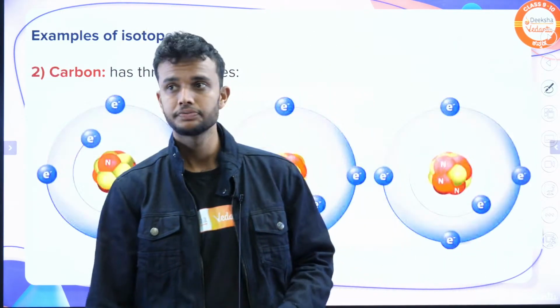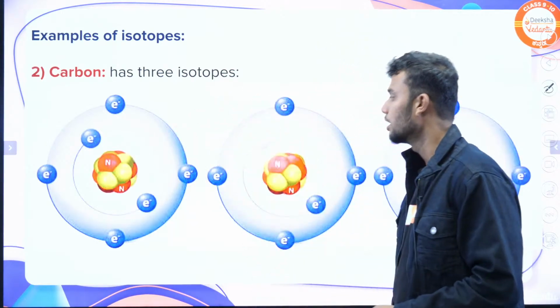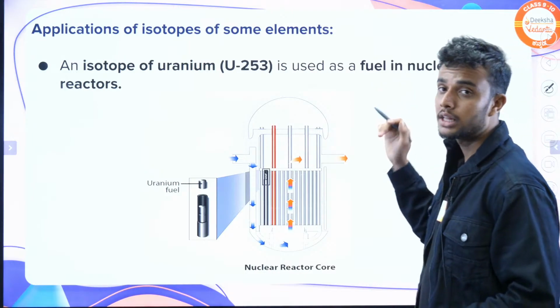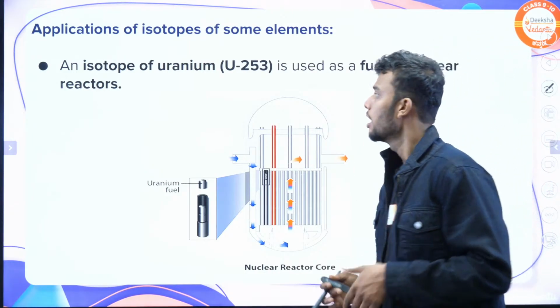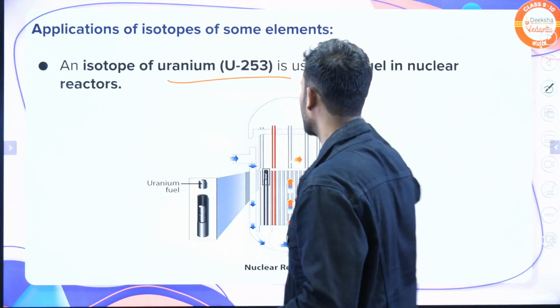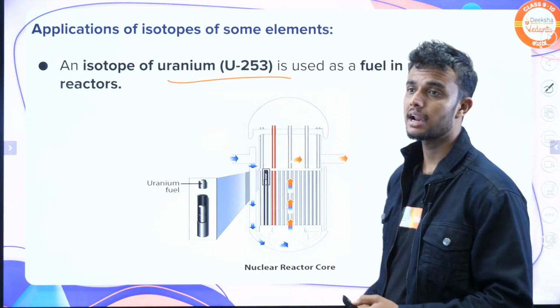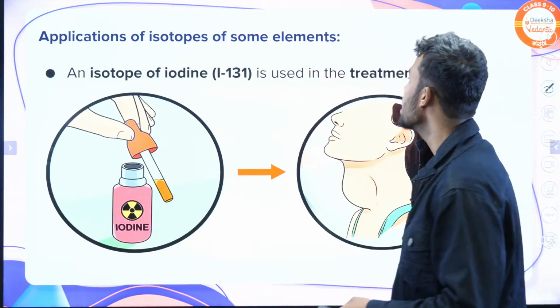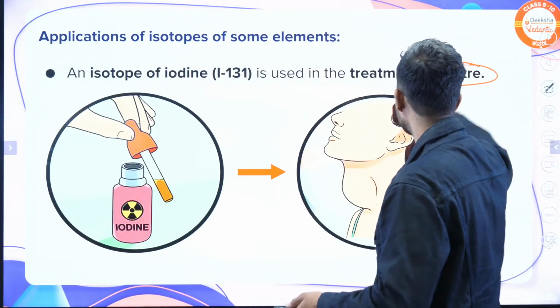Okay students, understood? And the second one, carbon isotopes: C12, C13, C14 isotopes, okay? Now that we have covered isotopes, let's move on to the application part. The isotopes of uranium are used in the fuels of nuclear reactors. It's used as a fuel. Second, the iodine isotope is used in the treatment of goitre.